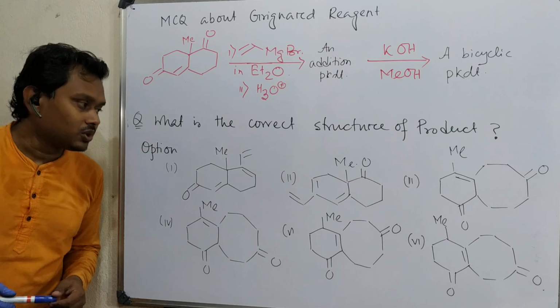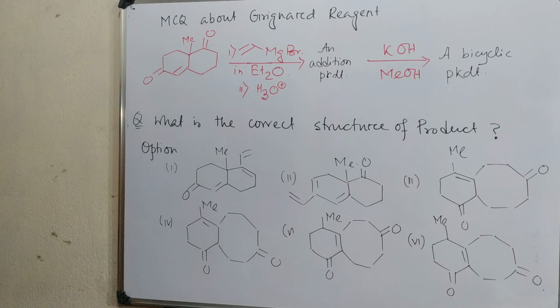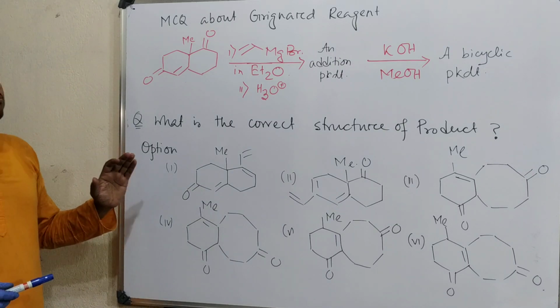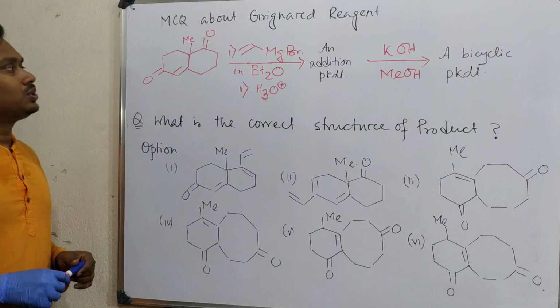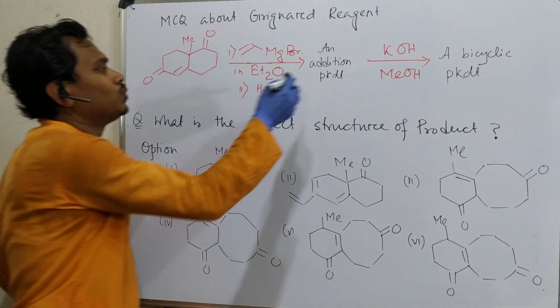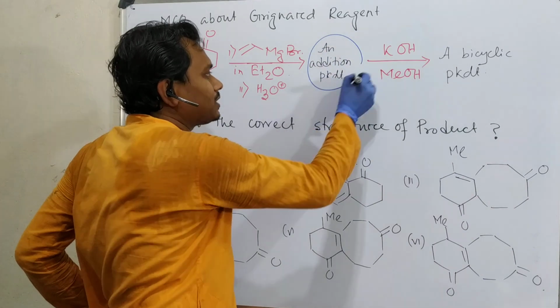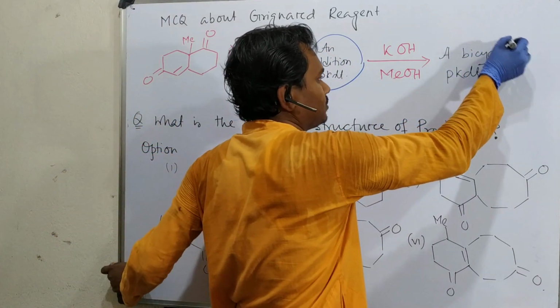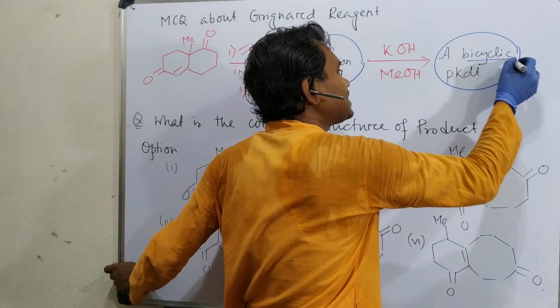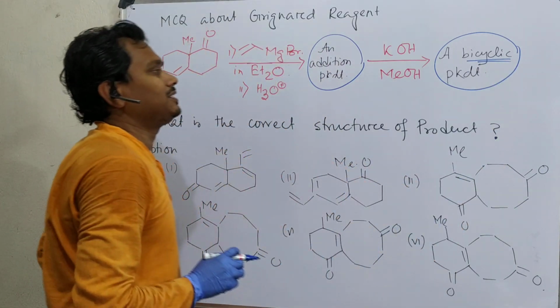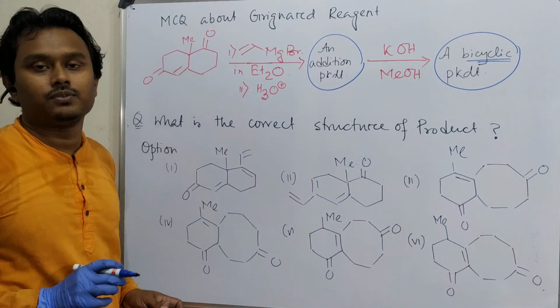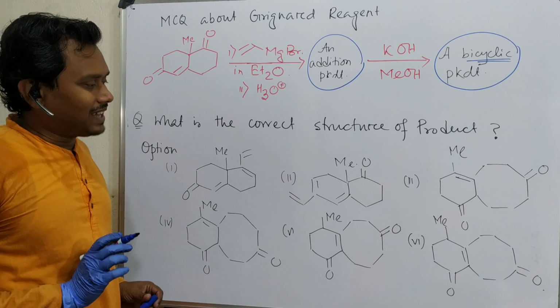Now, as usual, I'll explain. I have given two clues. One is addition product and one is bicyclic product. At the end I'll discuss what is meant by bicyclic, because if you know this it will be helpful. Let me tell you the answer.